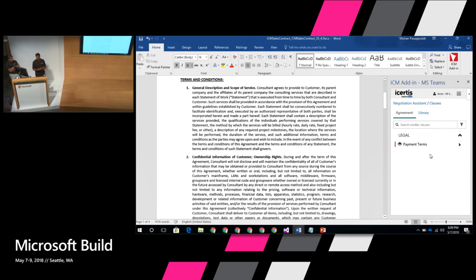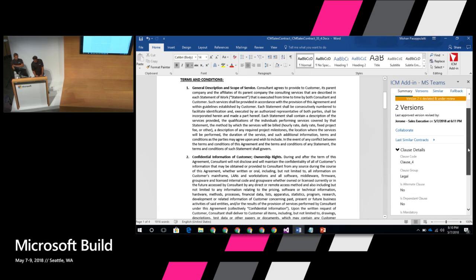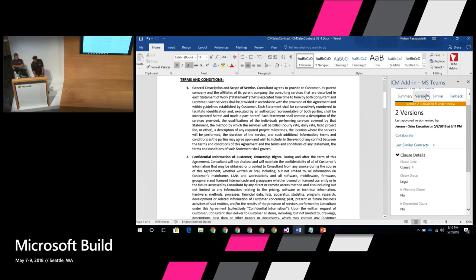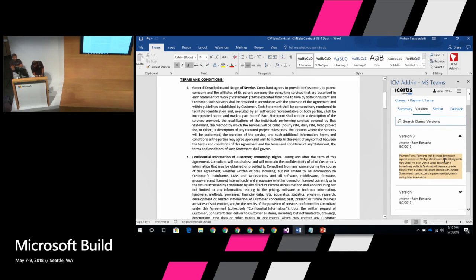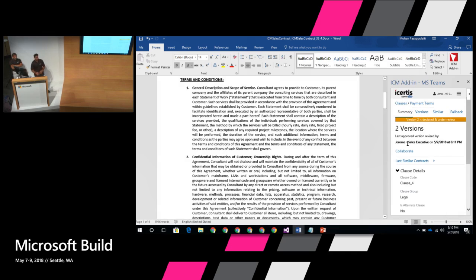Now what Larry is interested in is what has changed. Why am I looking at this? You see a little red flag in here. It says something has changed in payment terms. He wants to investigate further. He says, OK, this is what has changed in the payment terms. And he looks at the versions, and as you can see, there's a change in here. It says 90 days. At this point, Larry is like, OK, I'm not sure. I don't have enough information. Should I approve this? I don't have a precedent for this. I'm not sure what to do. But I do know this is related to payment, so I've got to check with somebody in finance.